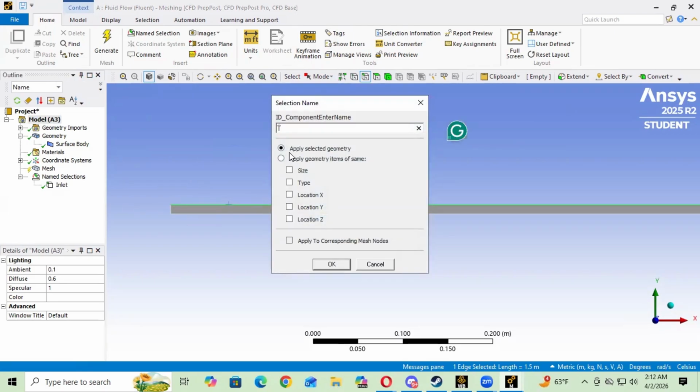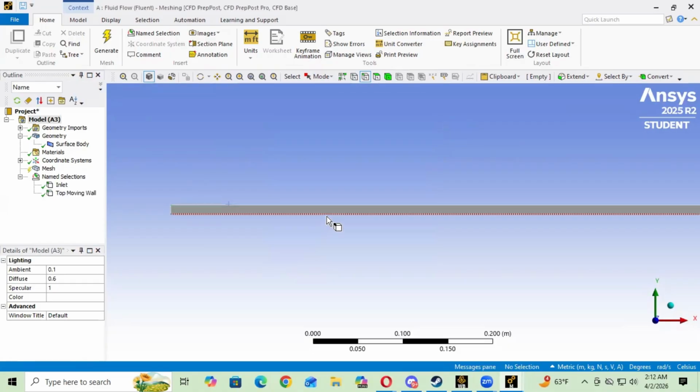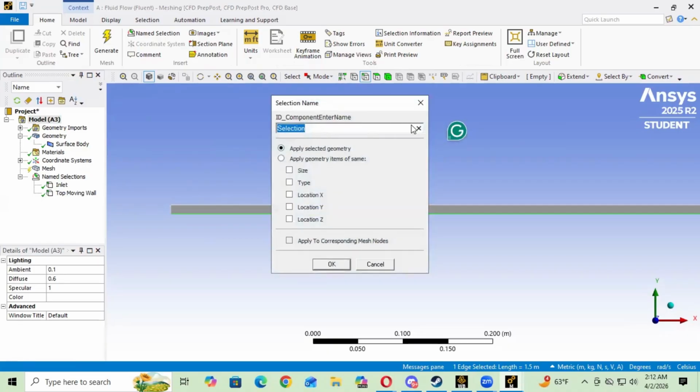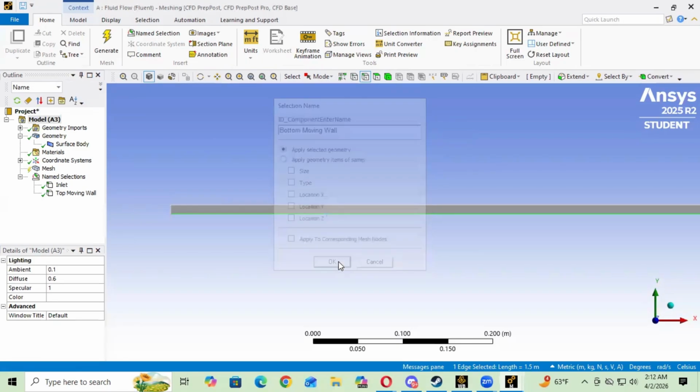So we're gonna have a top moving wall, and we also are gonna have in this example for the combined flow, the top and the bottom walls moving. So we're gonna call this the bottom moving wall, just so we have this in check.